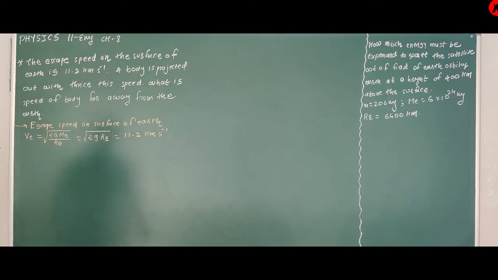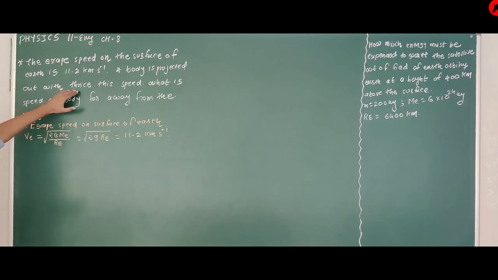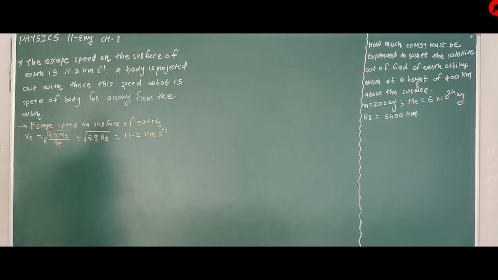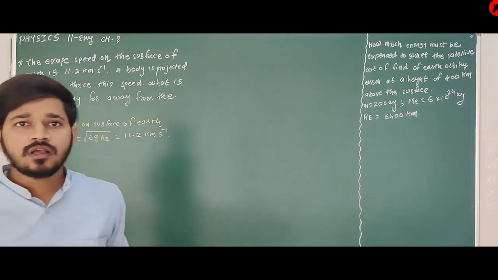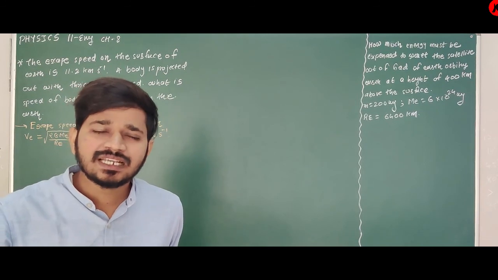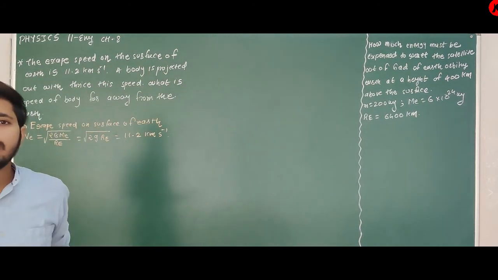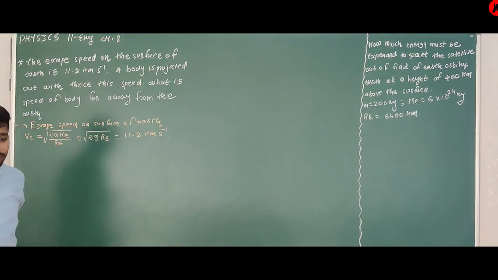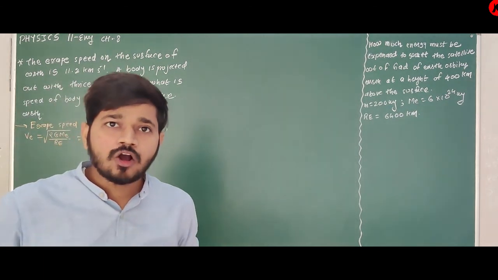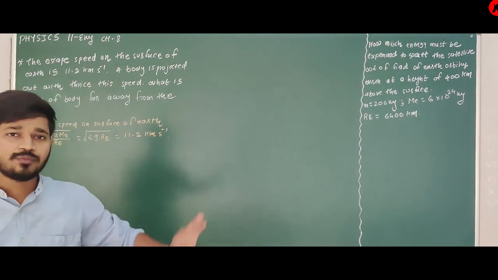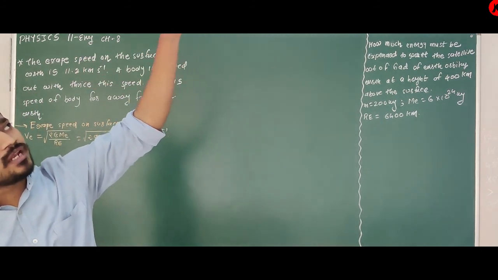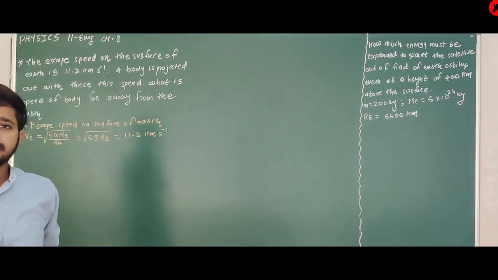Now here, what is the question? A body is projected out with thrice this speed. 11.2 km per second itself is enough to remove an object from the field of Earth. The body is projected out with thrice this speed, so obviously the object is removed from the gravitational field of Earth. It will move to infinite distance.